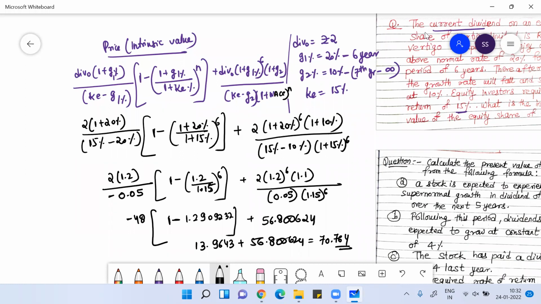Management keeps changing after every definite time period, but your equity will remain for infinite time. So for certain years it was growing at the rate of G1 percentage, and after that, the constant growth rate model started, growing at a constant rate.